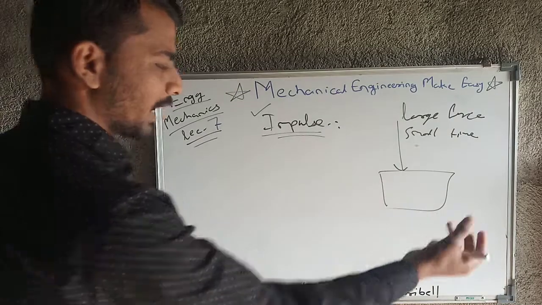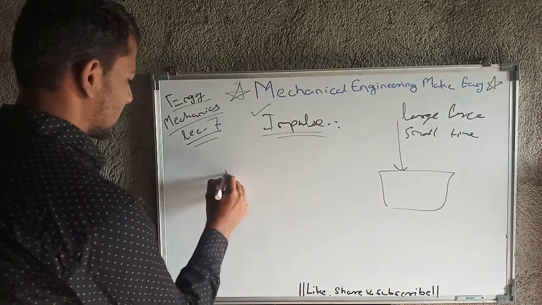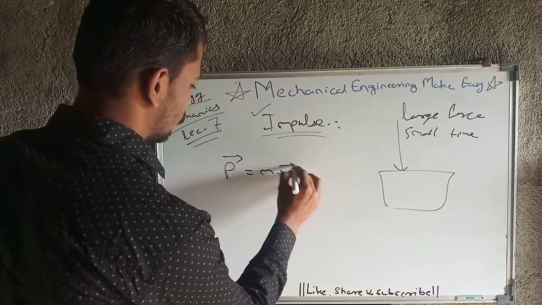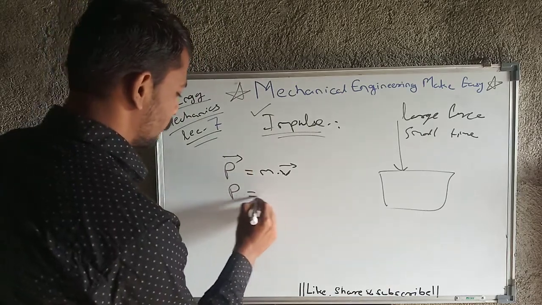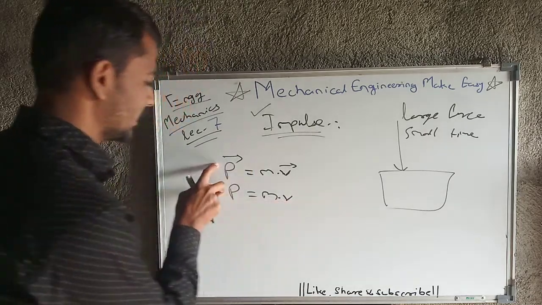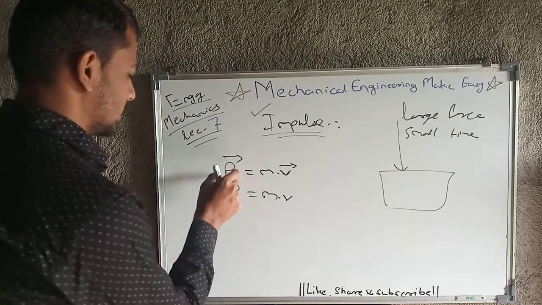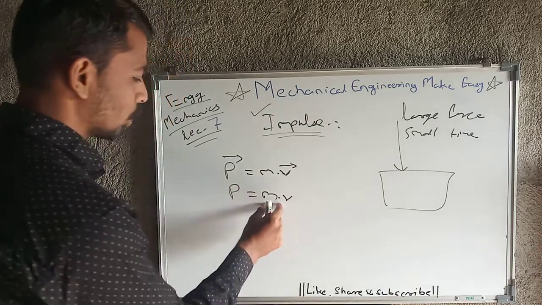Momentum has two types, that is linear and angular. So what is linear momentum? Linear momentum may be P bar, that is M into V bar, because we have shown here P bar, or P equal to M into V. This is linear momentum. This is in vector form, this is in magnitude form. The linear momentum P bar equals mass into velocity. Again here P equals mass into velocity.